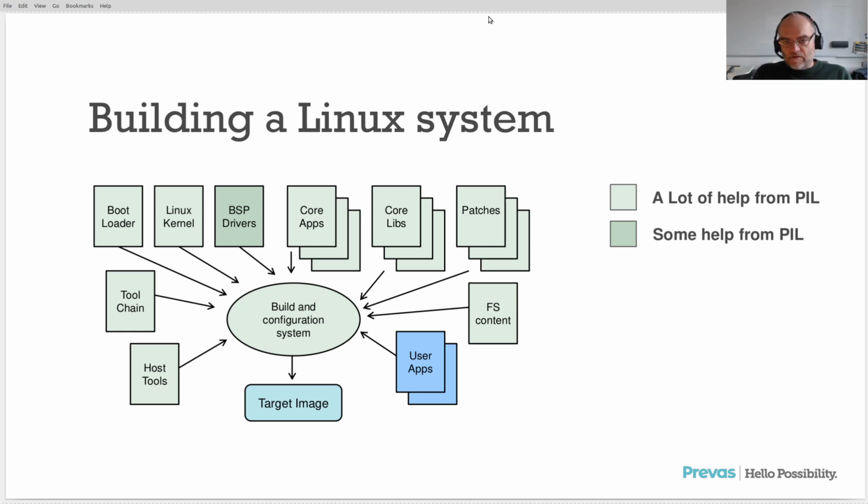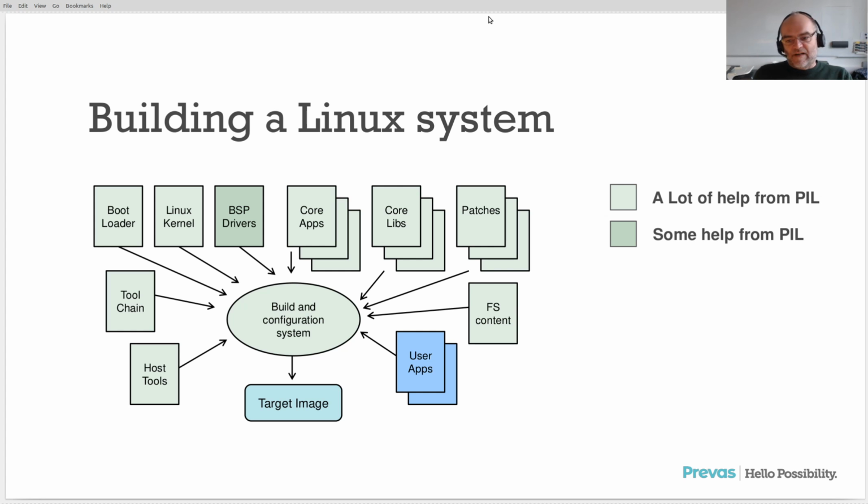So if we look upon this, we have a bit of green colors. We have the light green colors. That is where we get a lot of help from Peel, because that is what is in Peel Basic, where it already runs on different hardware architectures, so that we can use the same Linux kernel that was used on that board, just configure it a bit differently. And then we have a full test system around it where we test that everything works, and you get a nice test report.